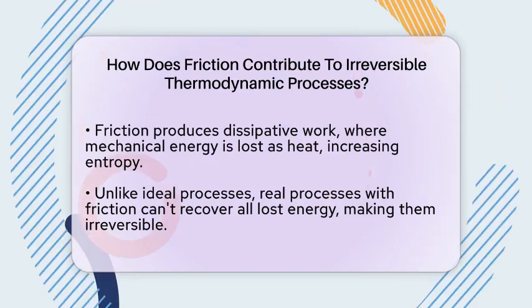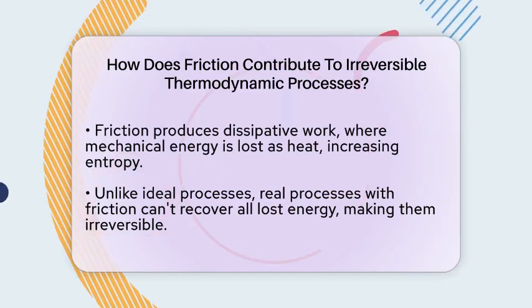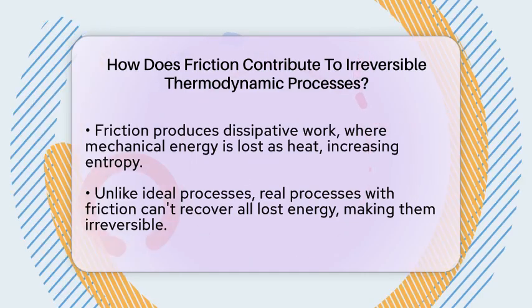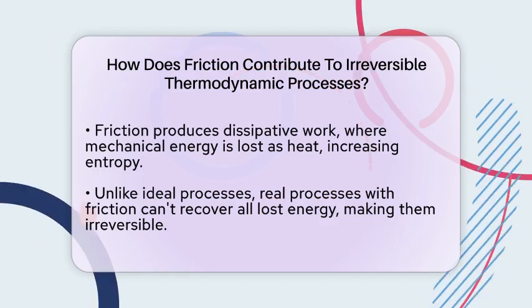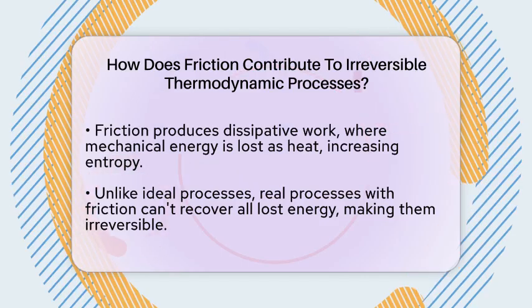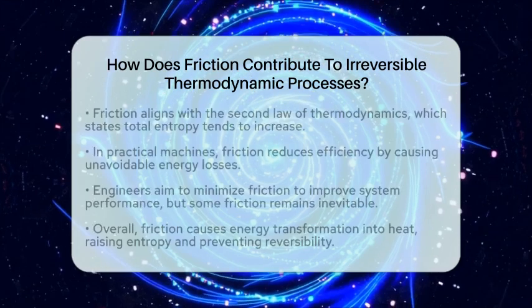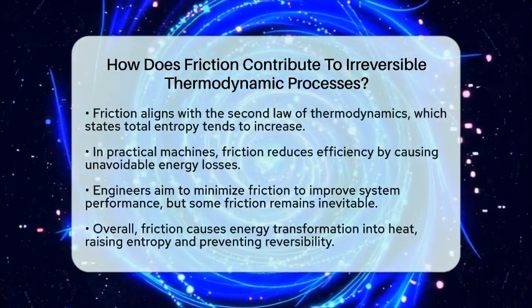From the point of view of entropy and spontaneity, friction increases entropy because it turns ordered mechanical energy into disordered thermal energy. This aligns with the second law of thermodynamics, which states that total entropy in a system and its surroundings tends to go up in natural processes.